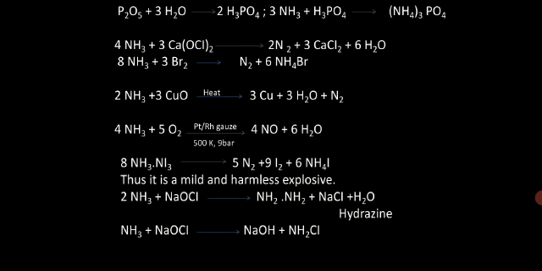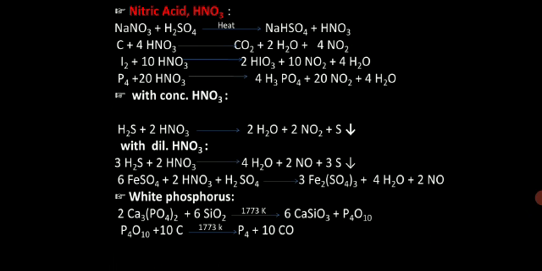Similarly, a mild and harmless explosive is produced when ammonia reacts with NI3. It forms an addition product. Ammonia, when it reacts with NaClO, that is sodium hypochlorite, forms hydrazine. Got it? It forms hydrazine, NH2.NH2.